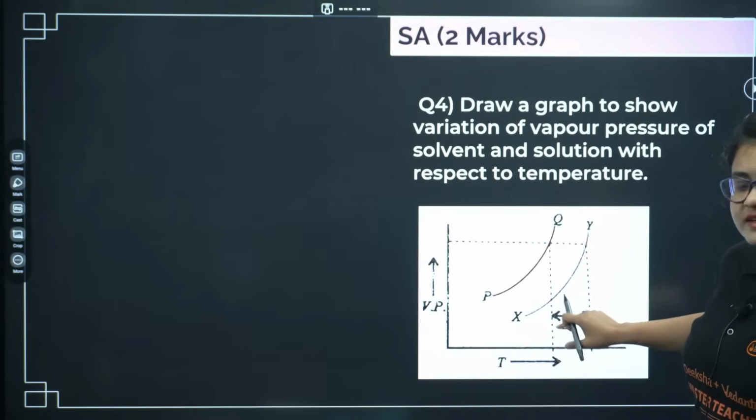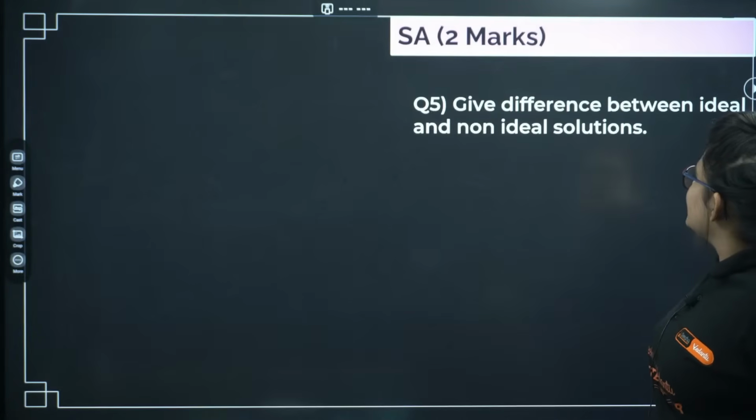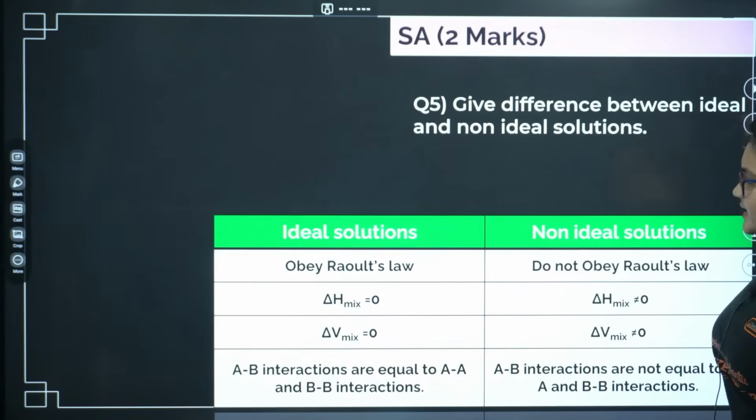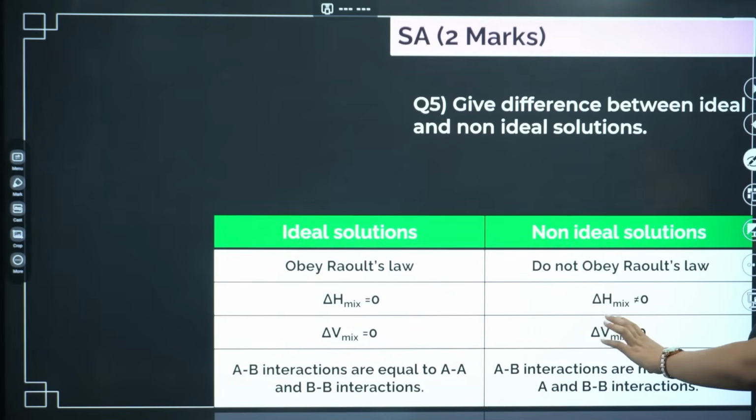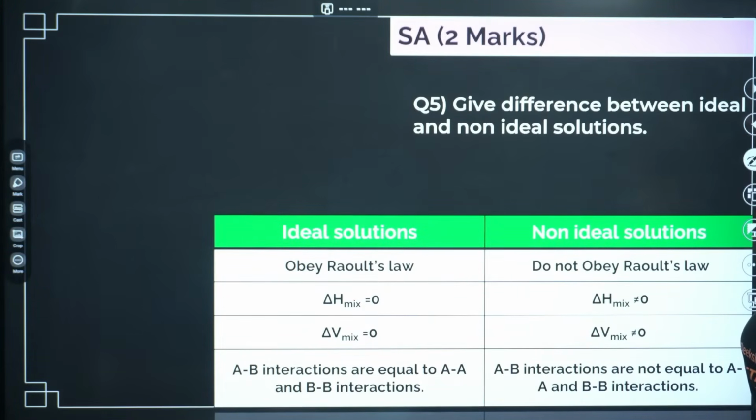Elevation in boiling point, that you have to show here. Next, let's go ahead, give difference between ideal and non-ideal solution. So I don't have to explain, I guess. This is the normal differentiation type of question. So pick any 3 out of it, 3 marker question you will get out of here.